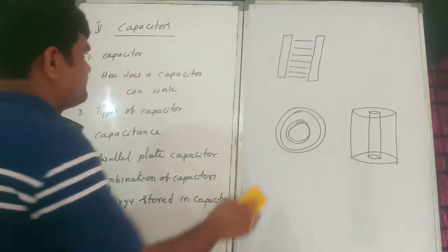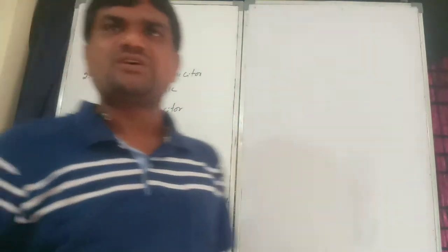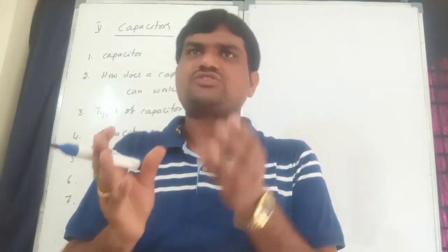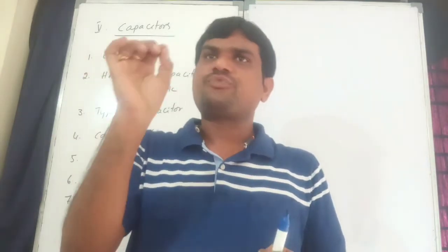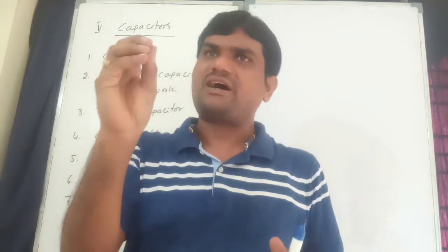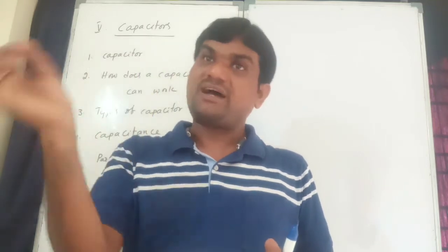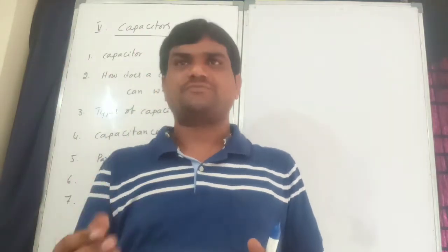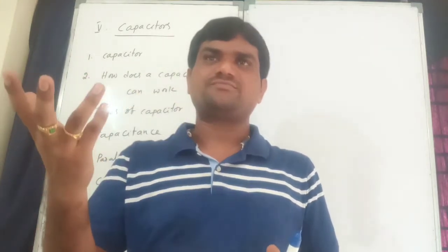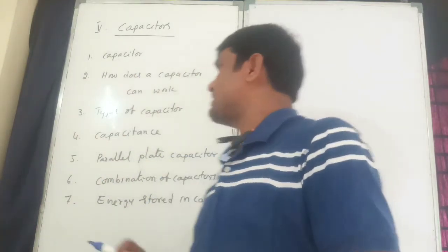Yesterday also I gave this already, right? So how does a capacitor work? We want to supply a huge amount of charge to a conductor plate so that the conductor plate will get capacitance. That means we want to increase the capacitance of a capacitor. That means the charge on the conducting plate we want to increase. Correct or not? So that is known as the working, that means the principle. Right.